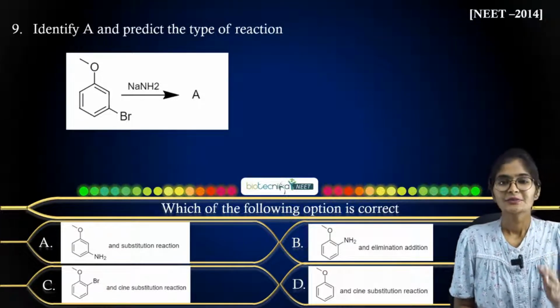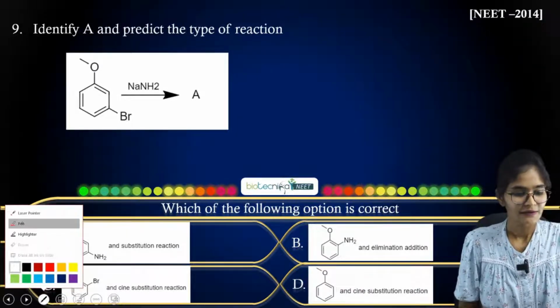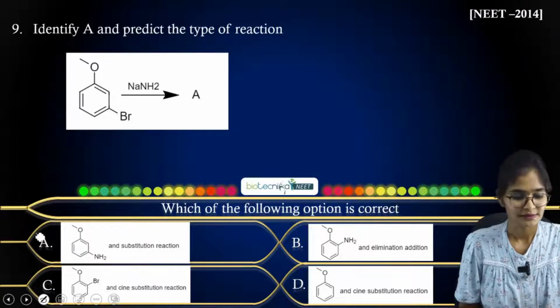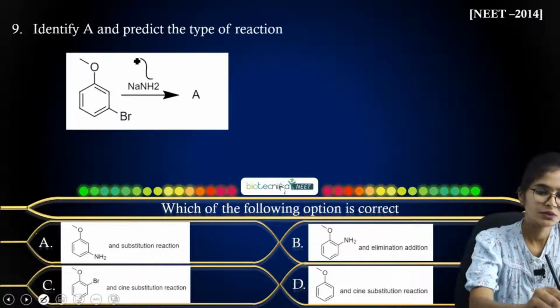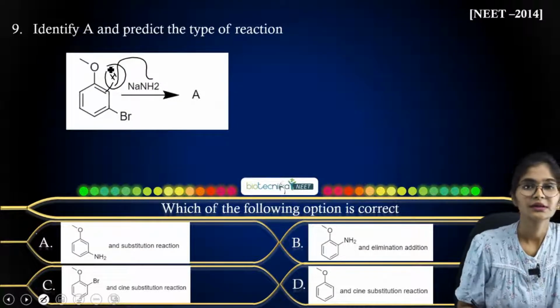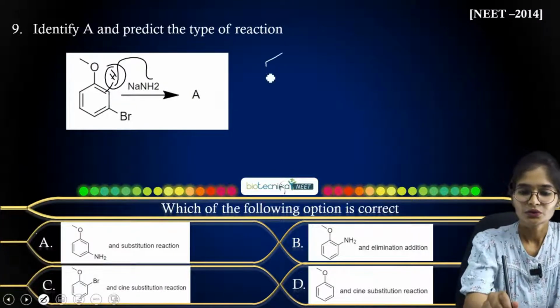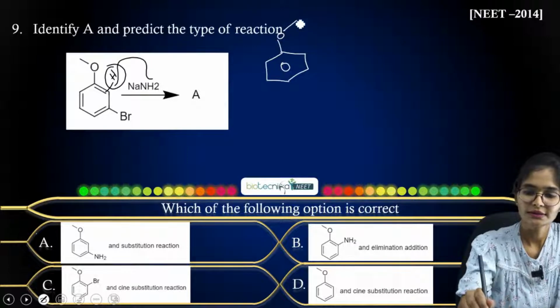Okay, so let me answer this question. As I have told, NaNH2 is a base, right? Then this NaNH2 will grab a proton from this carbon. Once it grabs the proton from the carbon, you will get the C6H5 with OCH3 and Br as it is.